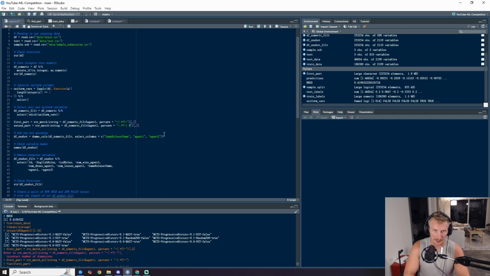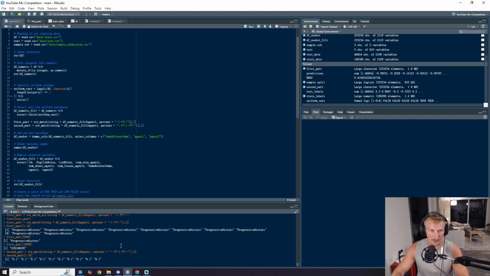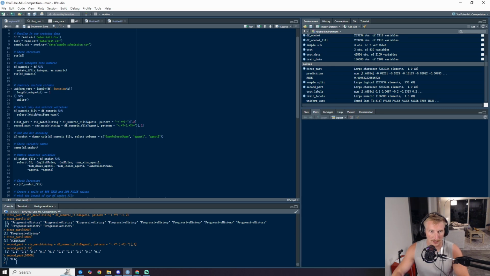Then we want this again until another dash. So let's see if that works. Second pattern, or second part. That worked as well. Good. So again, why don't we check the 10,000th one just to see if it's different. And it is. It's a different number. So it is grabbing the part for all of them.